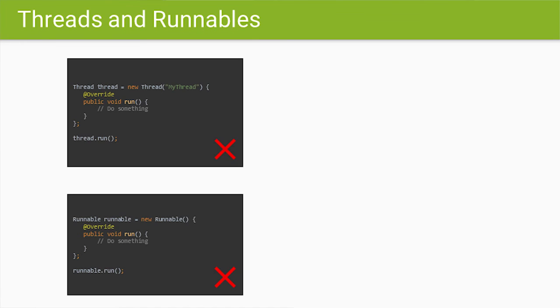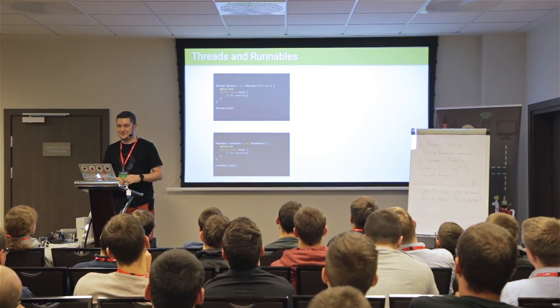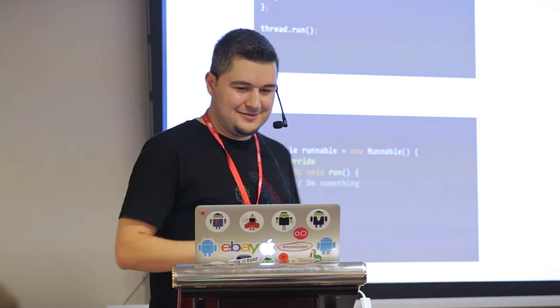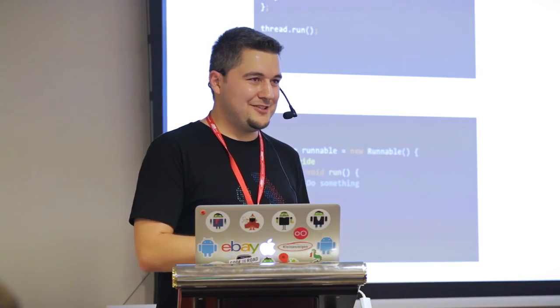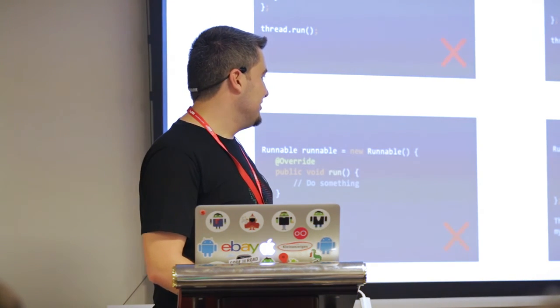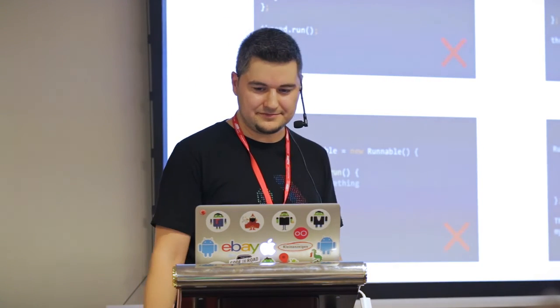Thread and Runnable classes both have a run method. And maybe some of you tried to use that run method. But when you do this, it doesn't create a new thread. It just calls a method inside that class. Instead of this, if it's a thread, you should use the start method of the thread. Or if it's a Runnable, you just wrap it into a thread and start that thread.